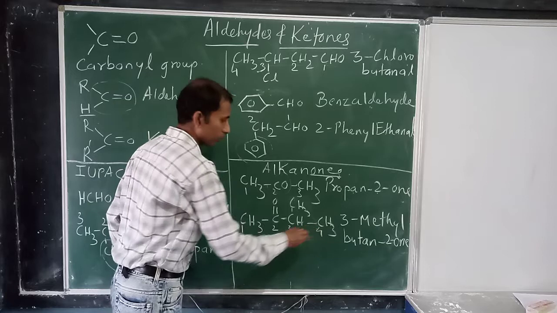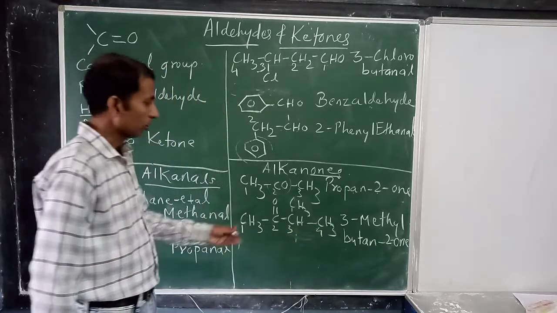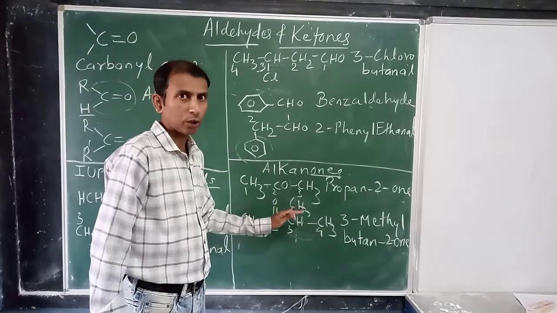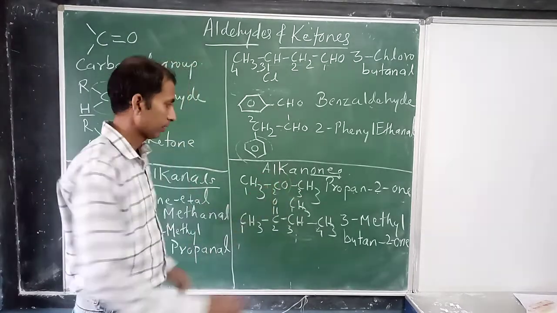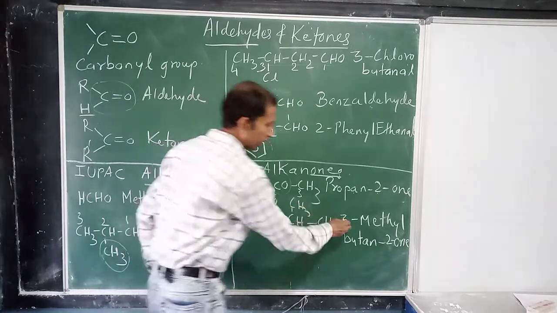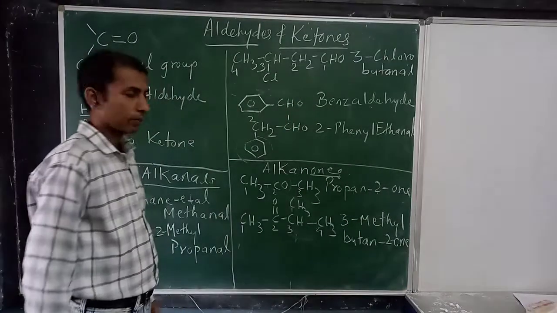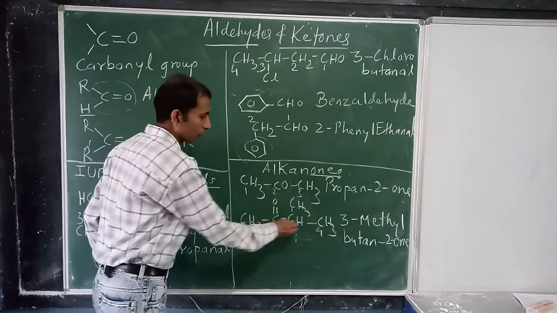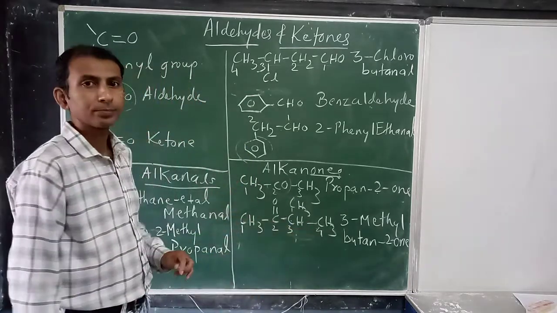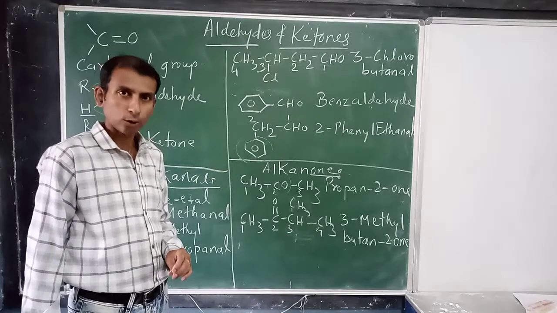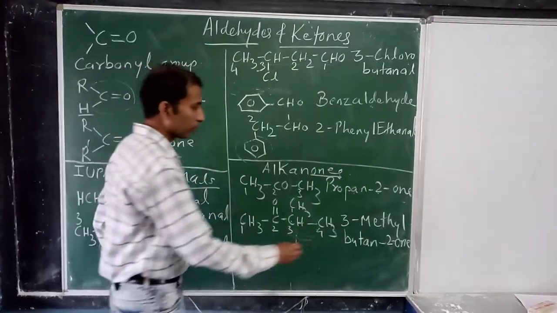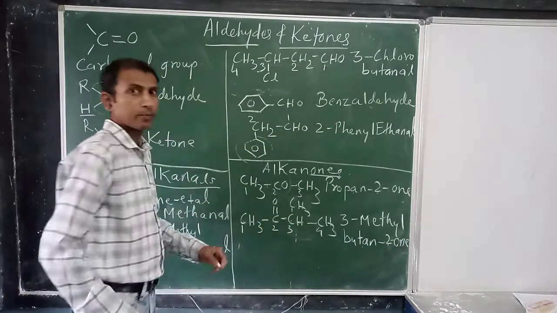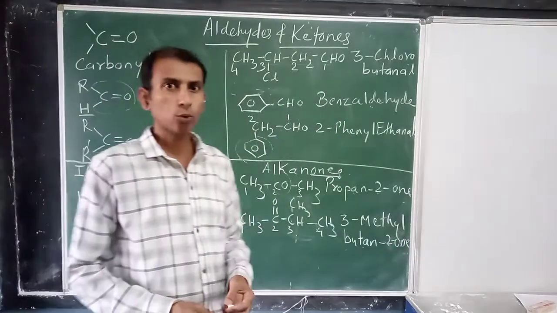1, 2, 3, 4. Here also, first you give the name of the substituent along with the position of the substituent. Third position methyl group, so 3-methyl. Then forget about the substituent. So 1, 2, 3, 4, 4 carbon atoms ketone. So it will be butan-2-one. Second position, we have the ketonic group, so butan-2-one.